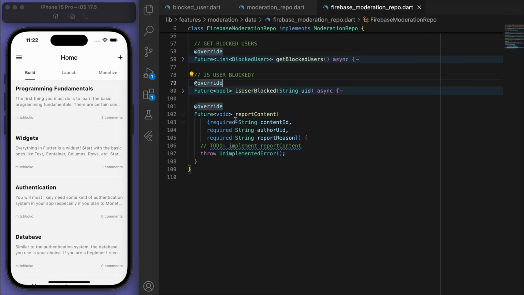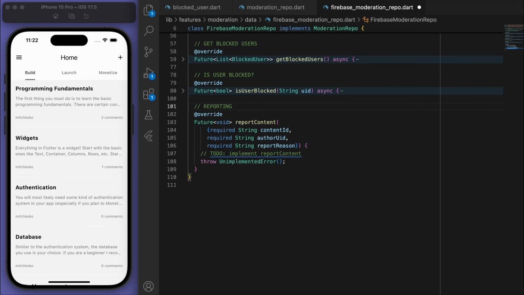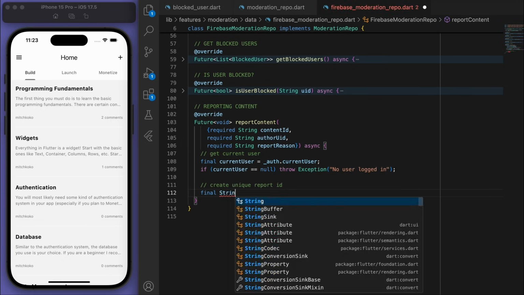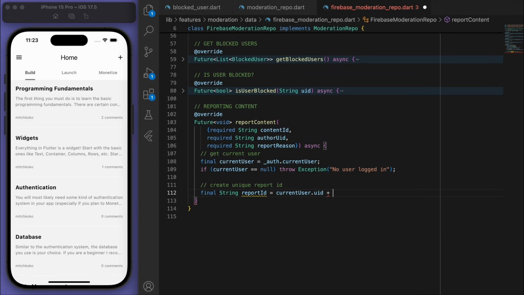And then finally, we need to be able to report some content. Right? So let's get our current user. Let's create a unique report ID. And let's create the report data.